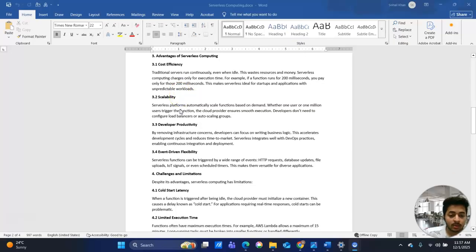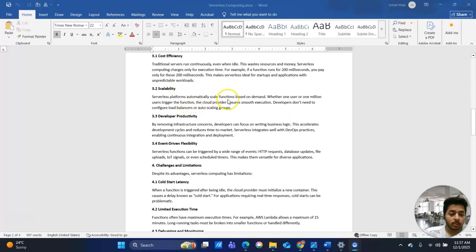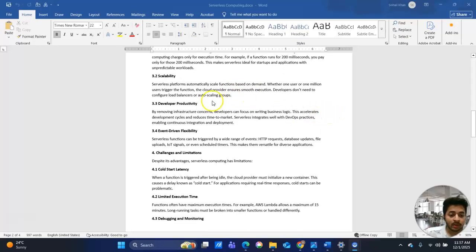Scalability. Serverless platforms automatically scale functions based on demand, whether one user or 1 million users trigger the function. The cloud provider ensures smooth execution. Developers don't need to configure load balancers and auto scaling groups.